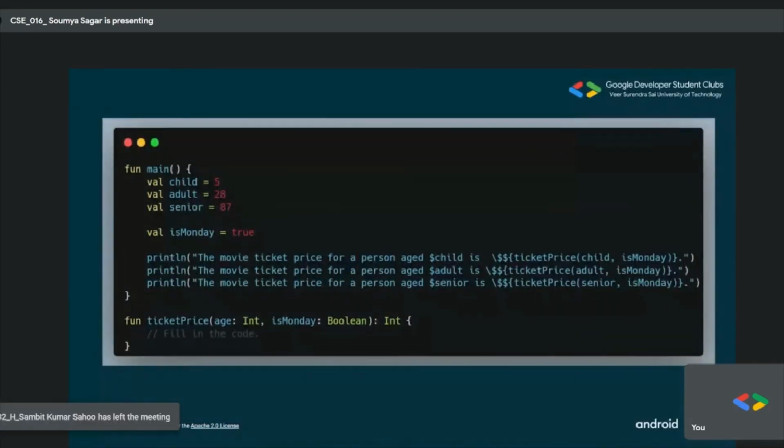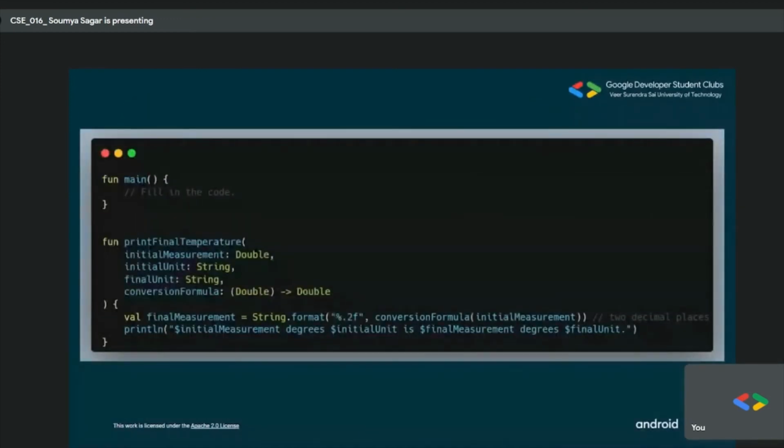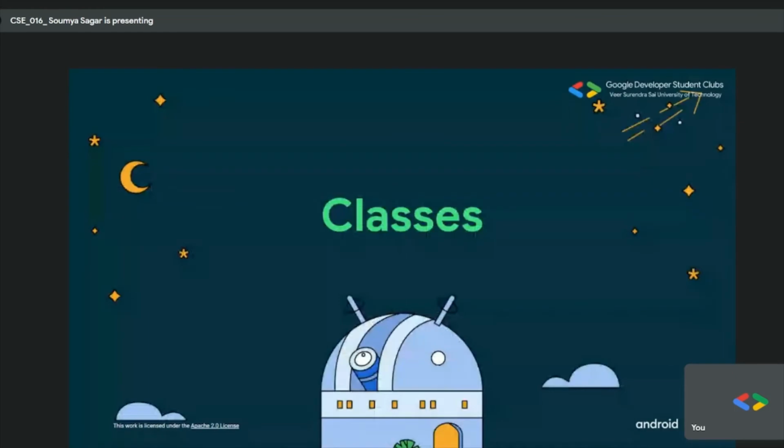This piece of code will be given in the main block. You just have to write the function part inside, using the if else and all that you have learned, with your logic. And this one is similarly degree Fahrenheit. Here also we have given everything, you just have to try it out.